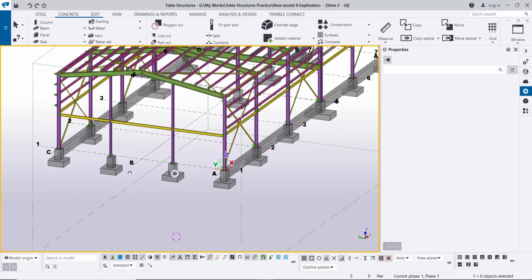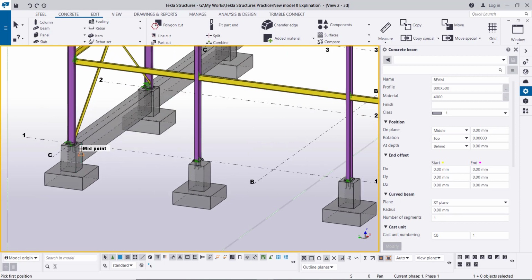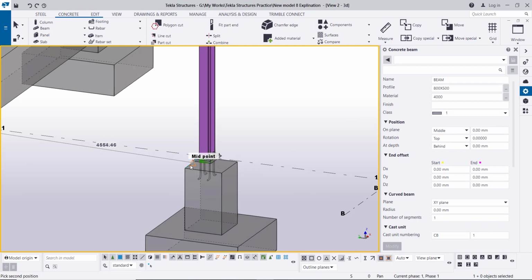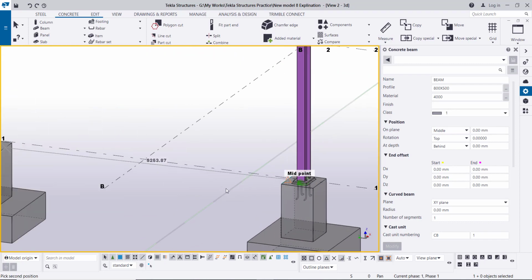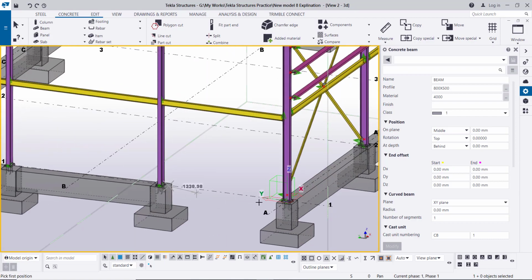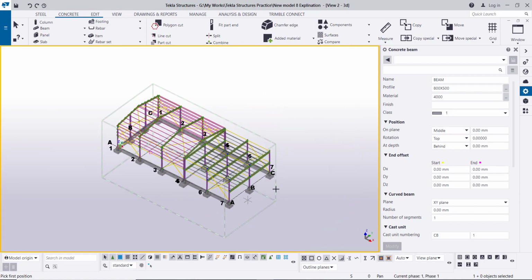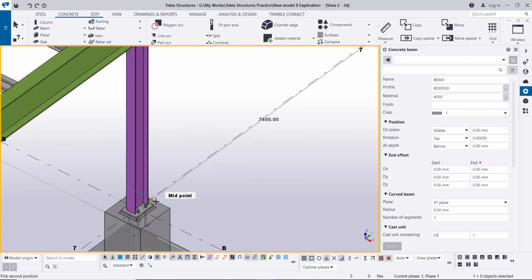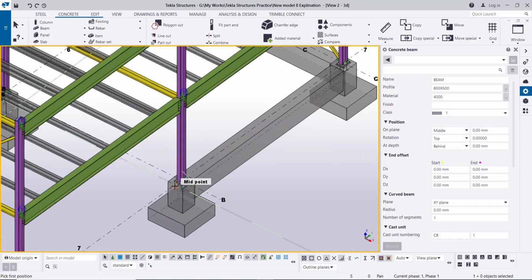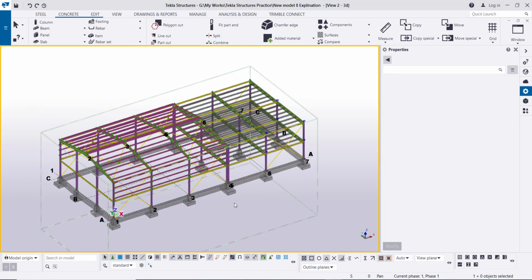Okay, now let us connect the tie beams here. Click on the beam, and from mid of this pedestal to mid of this pedestal, this pedestal to this pedestal also, and then from this pedestal to this pedestal, the other side also, from this pedestal to this pedestal, then from this pedestal to this pedestal.